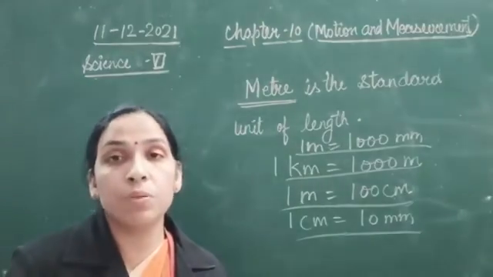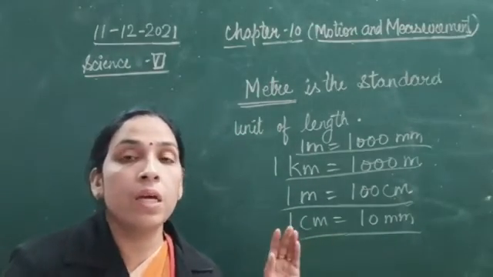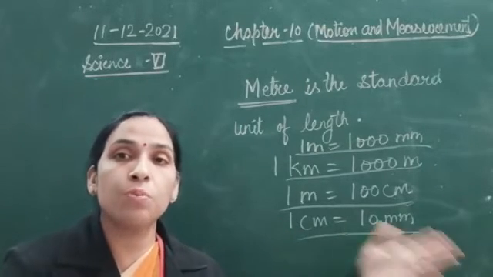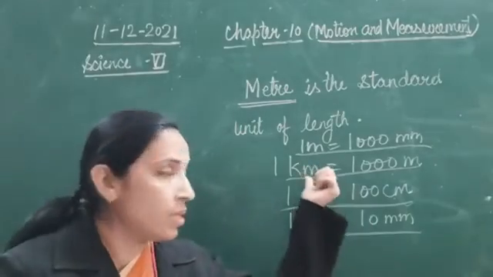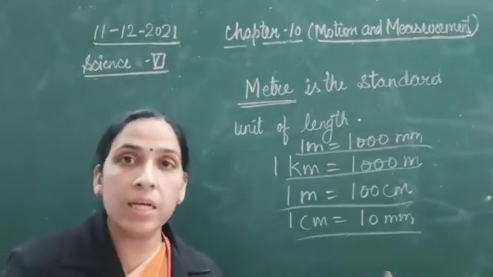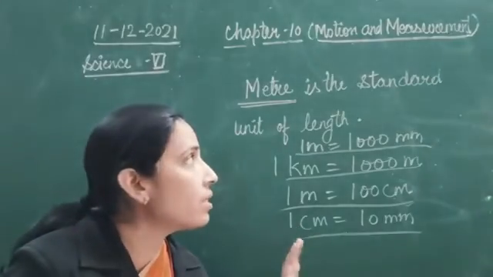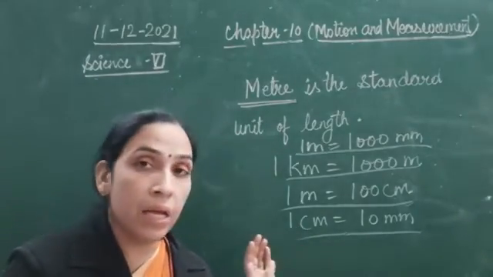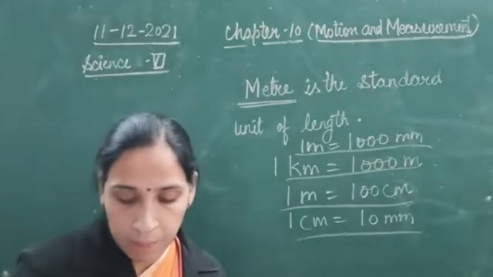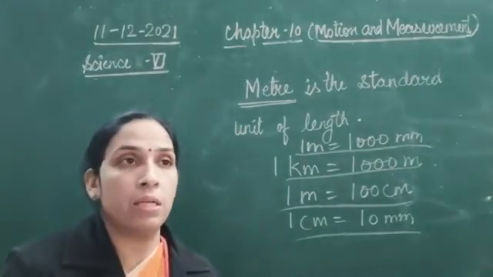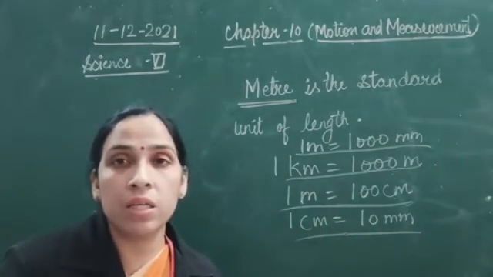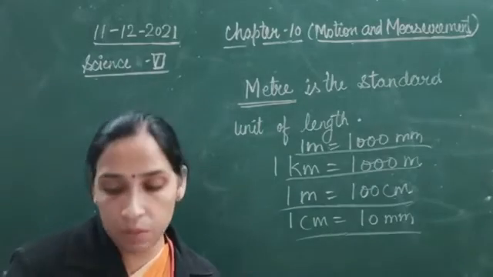Length is the distance between 2 points. Now if we need to measure the length from here to Varanasi or to Bangalore, we need kilometers. That distance we cannot measure in meter. Meter is the standard unit of length, but every distance or length cannot be measured in meter only. The distance between 2 points, like one point on one side of the board and the other point on the other side of the board, we can measure with meter.